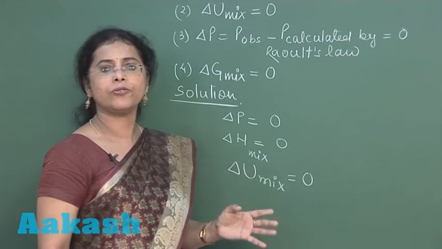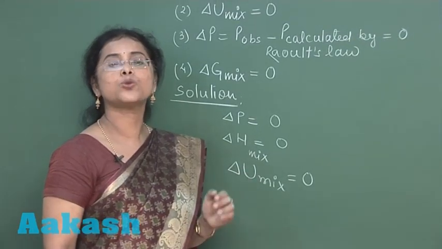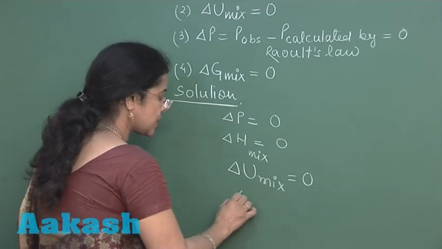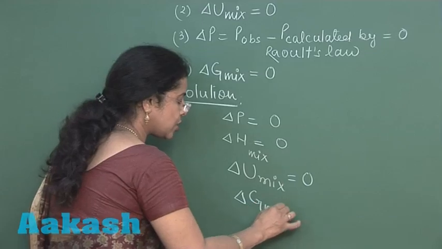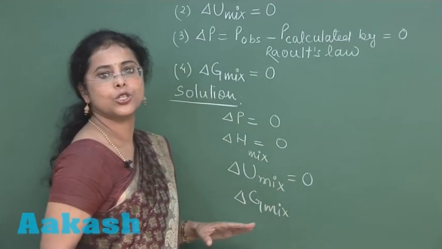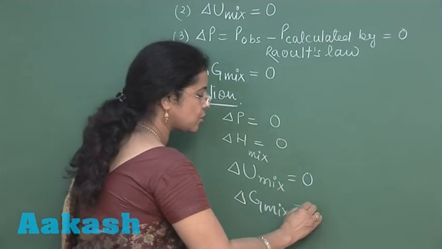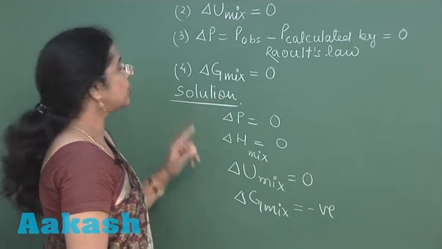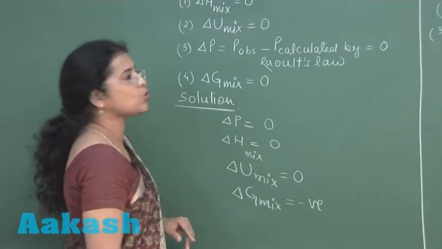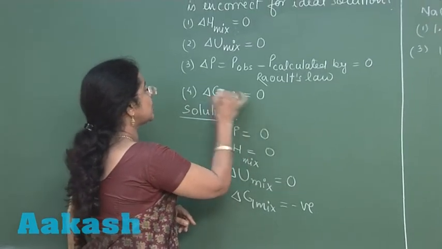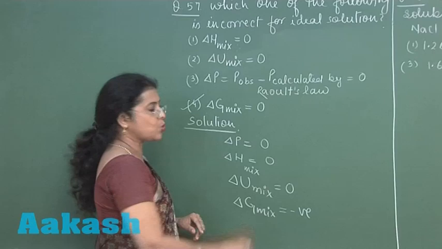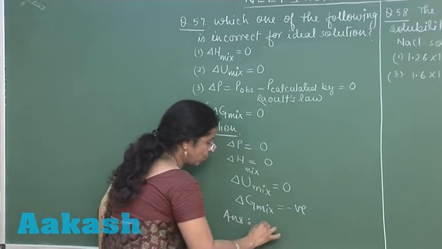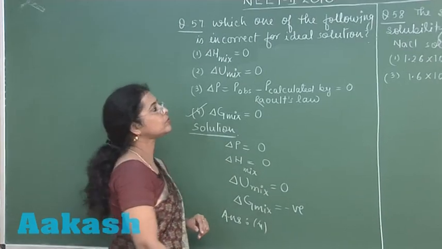Now, mixing of any liquid is a spontaneous process. And for any spontaneous process, delta G mixing should be less than 0. So, delta G mixing should be negative. Now, in the 4 options given, the fourth one is incorrect where delta G mixing is equal to 0. So, answer of this question should be fourth option.